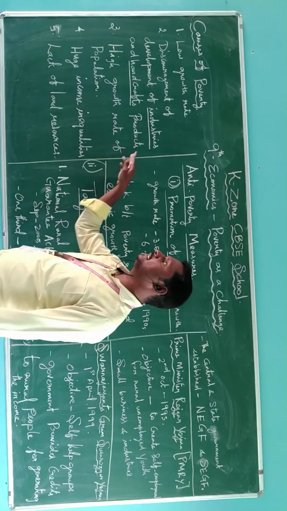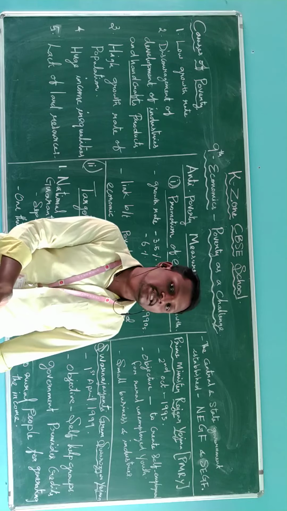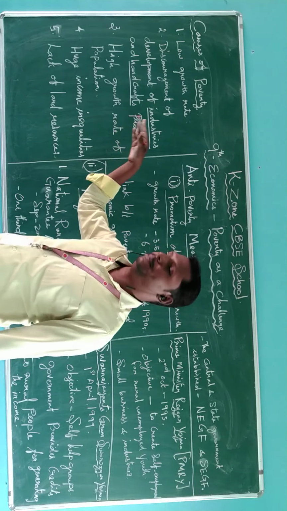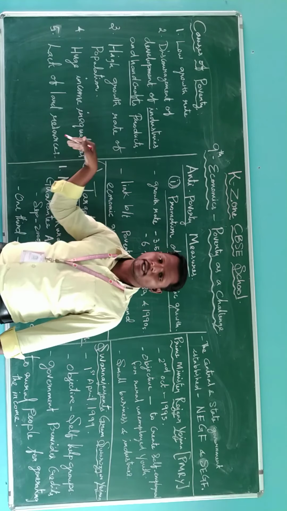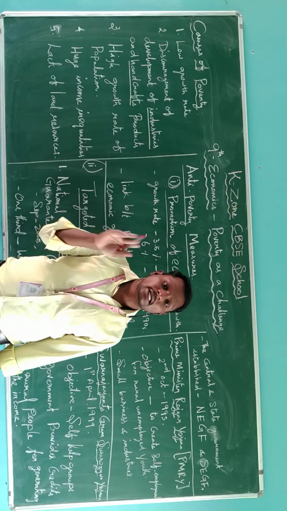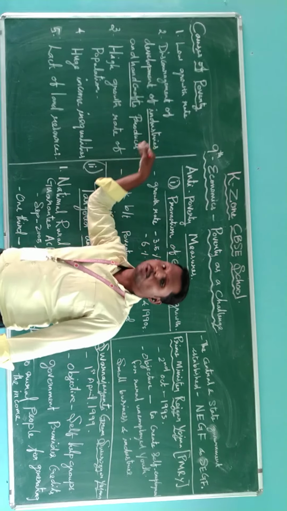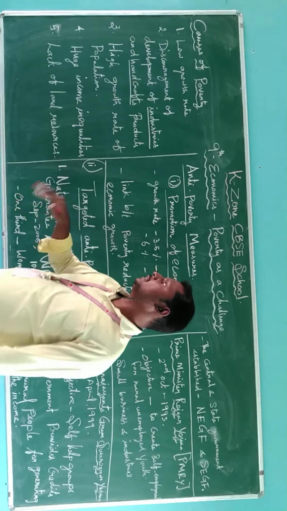Secondly, discouragement of handcraft products is also a major cause of poverty. Why? Household people can easily earn money through handcraft products, but the colonial government discouraged these industries and handcraft products. So this is the second cause of poverty.